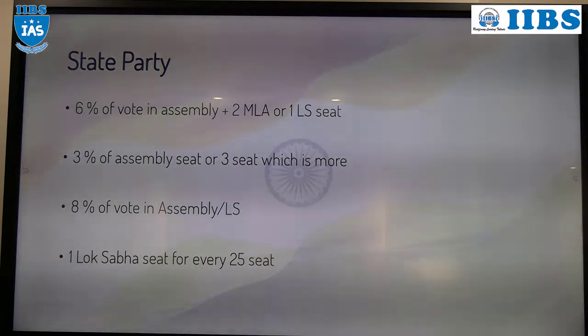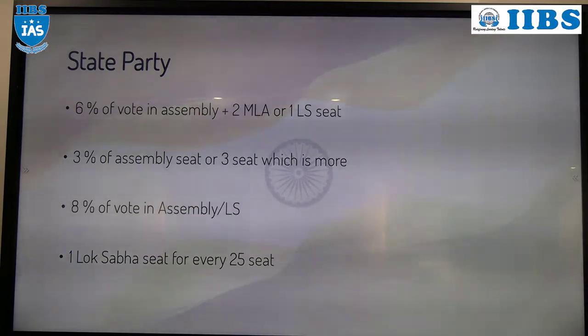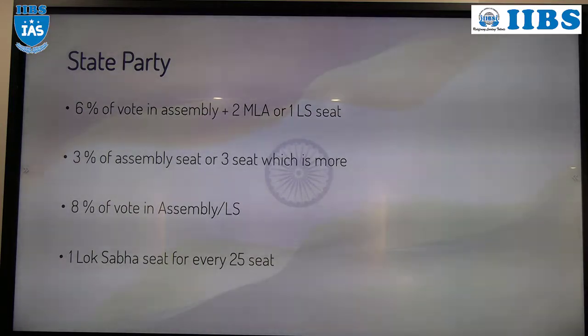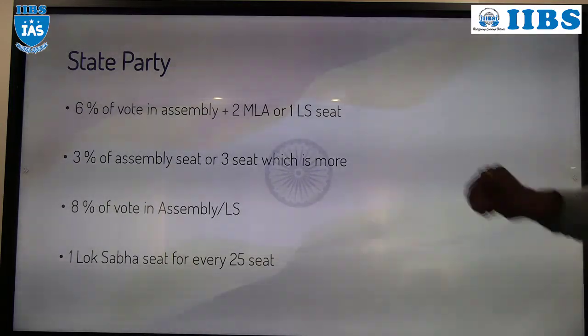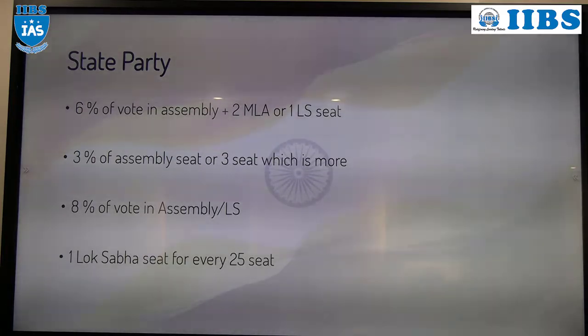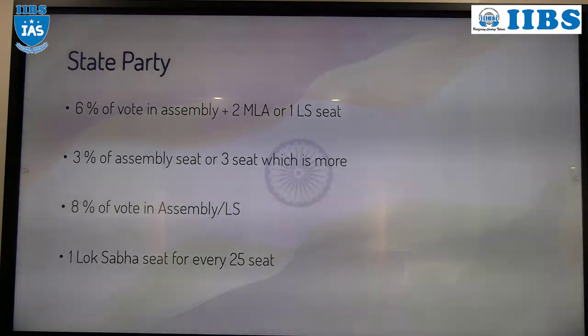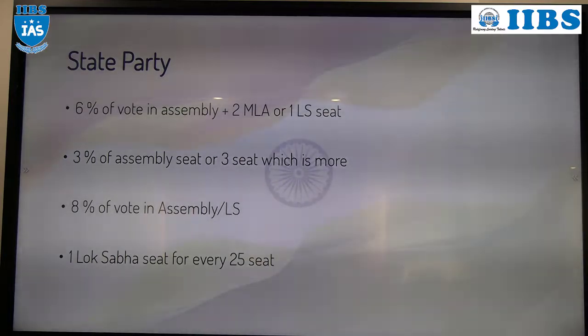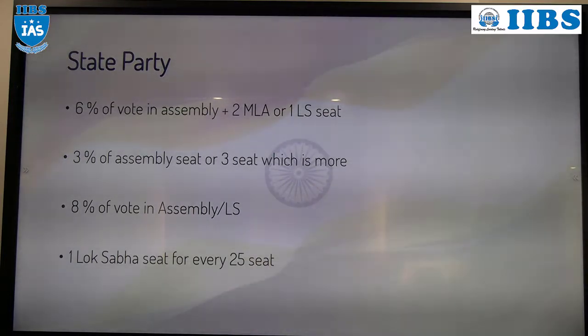Okay, so this is the last topic in today's class, that is state party. Which party can be recognized as a state party? Any party which gets 6% of total valid votes in assembly. Not like a national party, either Lok Sabha or assembly. No, here it is 6% of total valid votes of assembly plus 2 MLA seats. That party can be recognized as a state party.